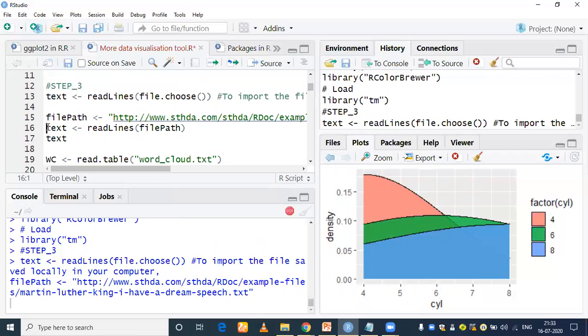Okay, so wait for a few seconds. You can see this symbol if you want to stop it from here. Sometimes it will take time, so don't worry.